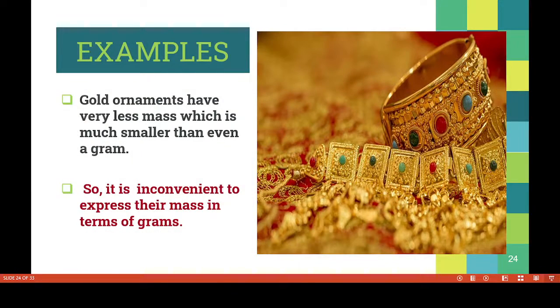And then gold ornaments. Gold ornaments have very little mass, much smaller than even a gram. So it is inconvenient to express their mass in terms of gram.